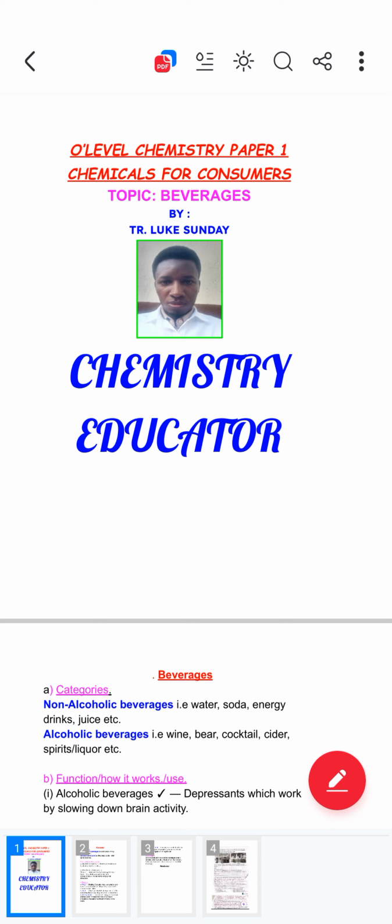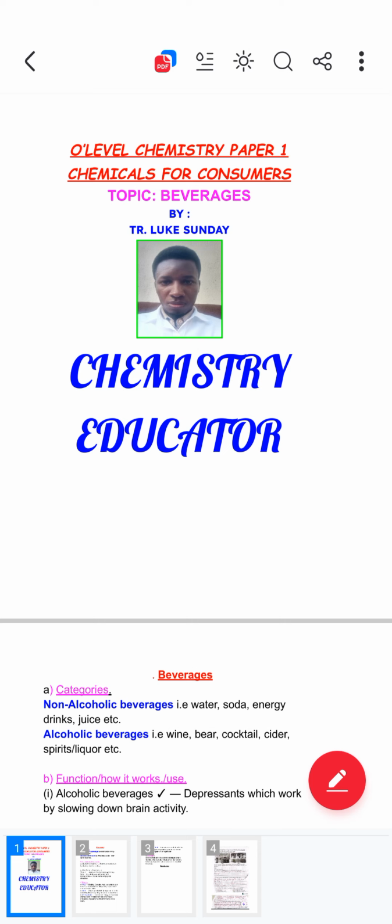So we talk about food additives. We need to eat every day. But what do we use? What are the chemicals we put into our food to make it delicious? So you see, that's why we talk about food additives. Then we also talk about medicine. We need medication every day in our daily life. So you see, it's also under how chemistry is applied in daily life.